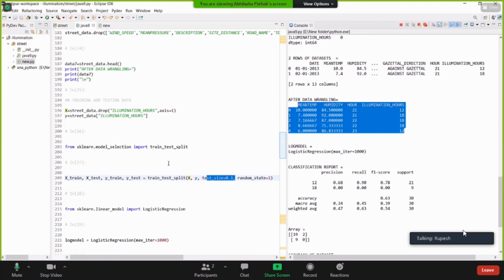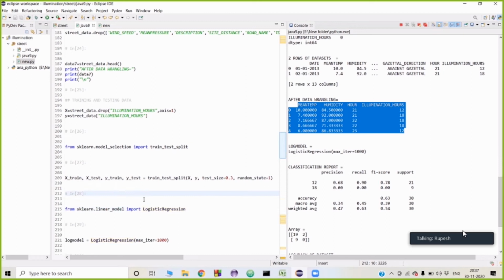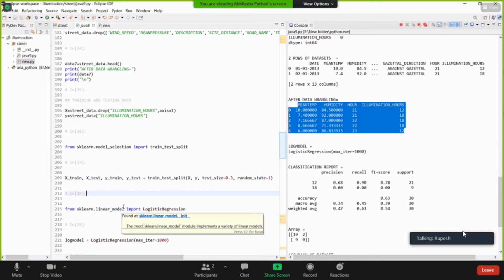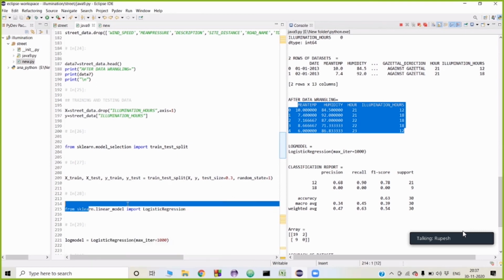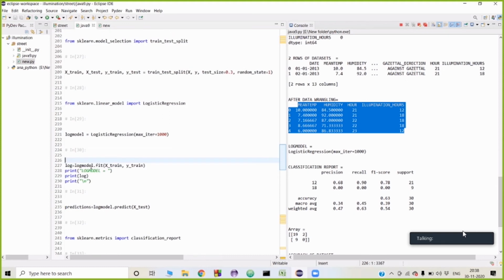In the next step, we will have to train and predict by creating a model. For that, we will use logistic regression, from sklearn linear model import LogisticRegression. Now creating an instance of the logistic regression model, logmodel equals LogisticRegression with max_iter 1000. It means it runs up to 1000 iterations. Now the next step is to fit the model. Now I need to make predictions.